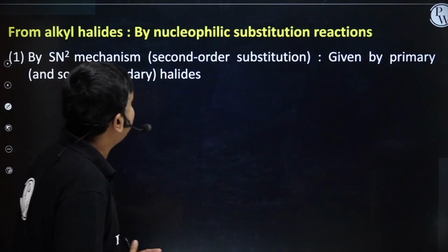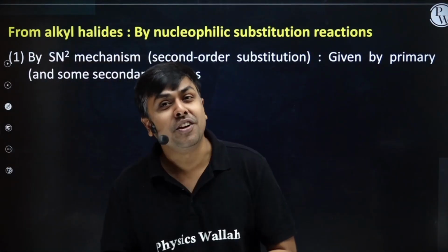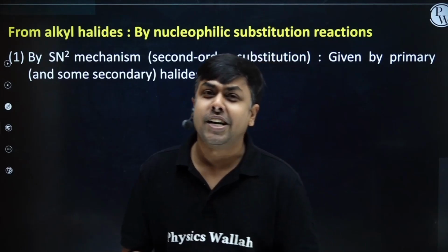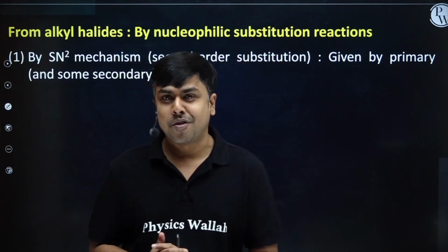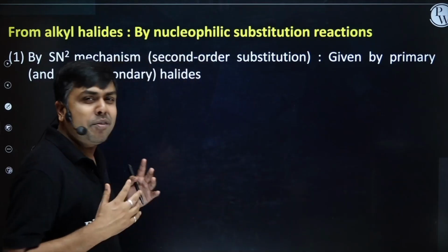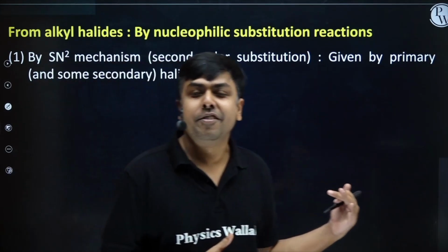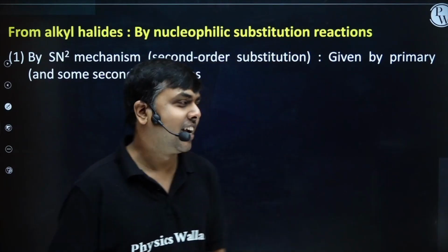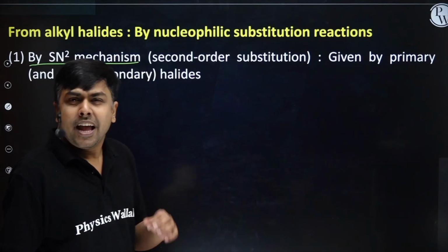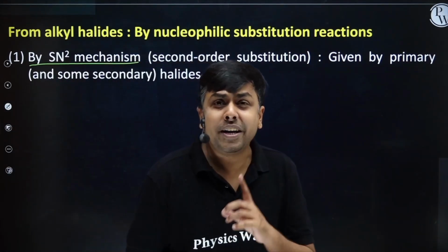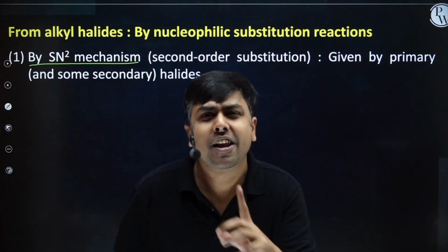From alkyl halides by nucleophilic substitution reaction. This one we have also studied, SN1, SN2, in the third lecture itself, reaction mechanism. So whatever we have studied is basically the revision of previous lectures. By SN2 mechanism: SN2 mainly occurs in 1 degree alkyl halide and 2 degree alkyl halide.